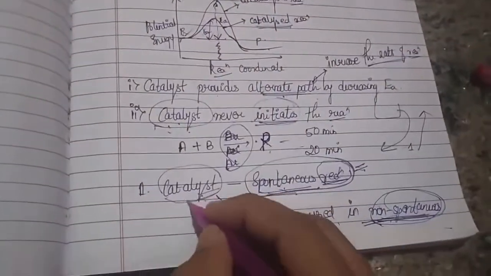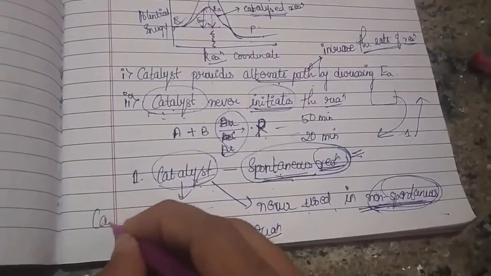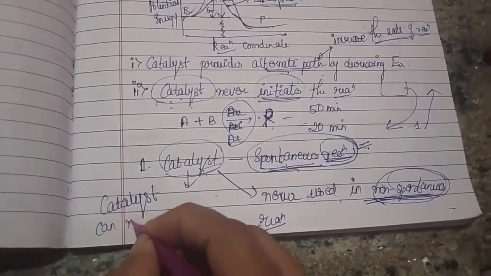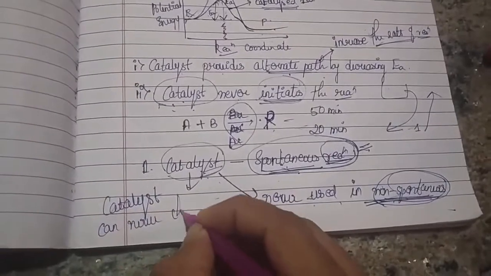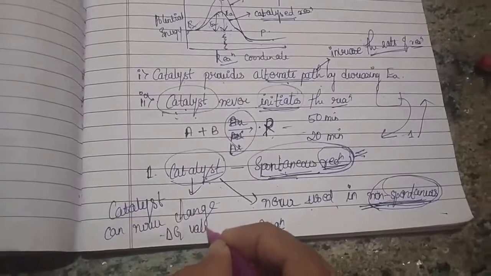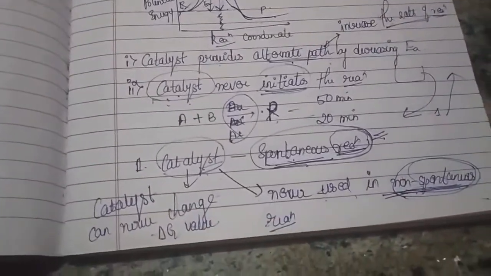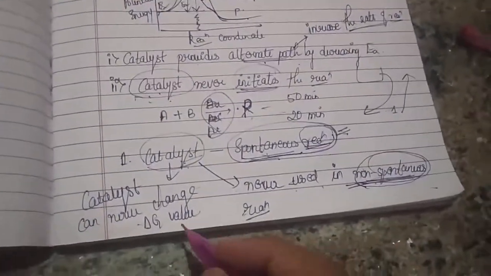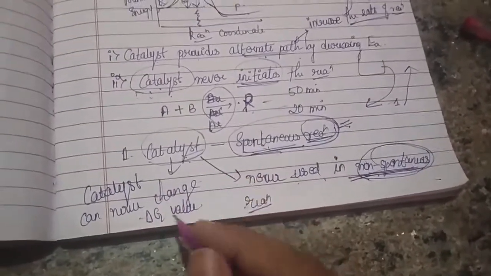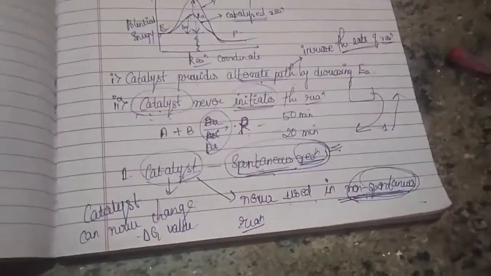In simple words, I could just say that a catalyst can never change the delta G value. A catalyst can never alter the Gibbs energy of your reaction.